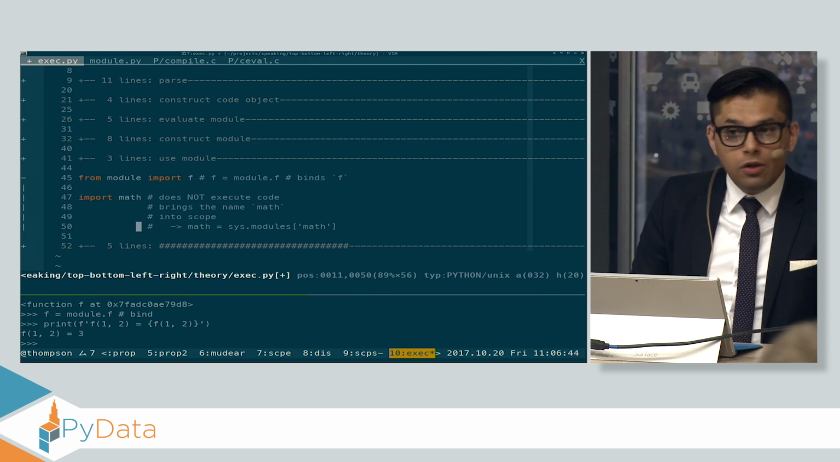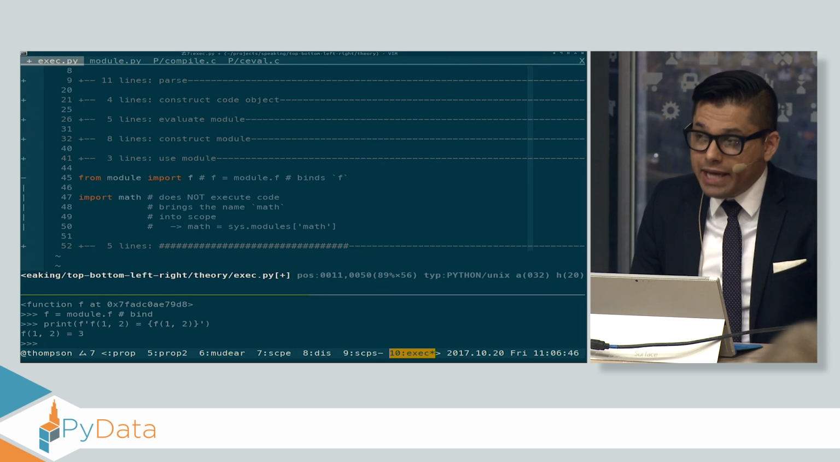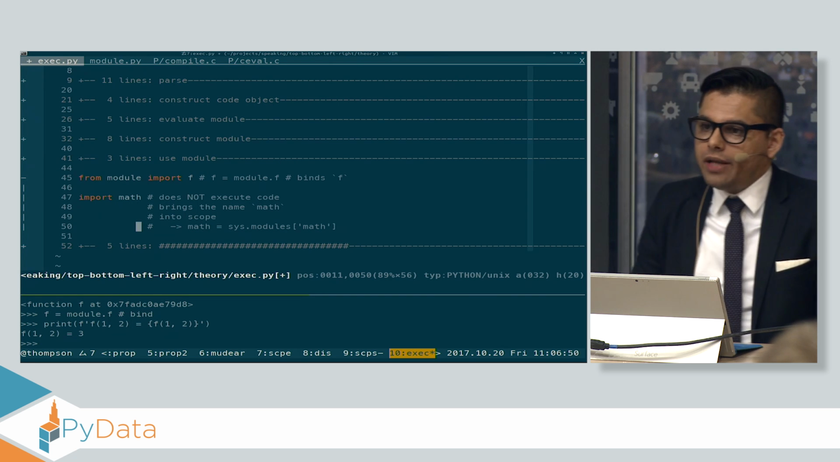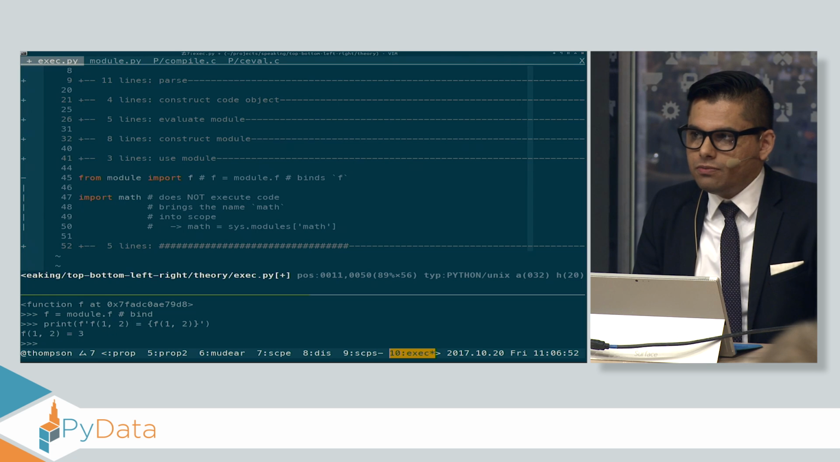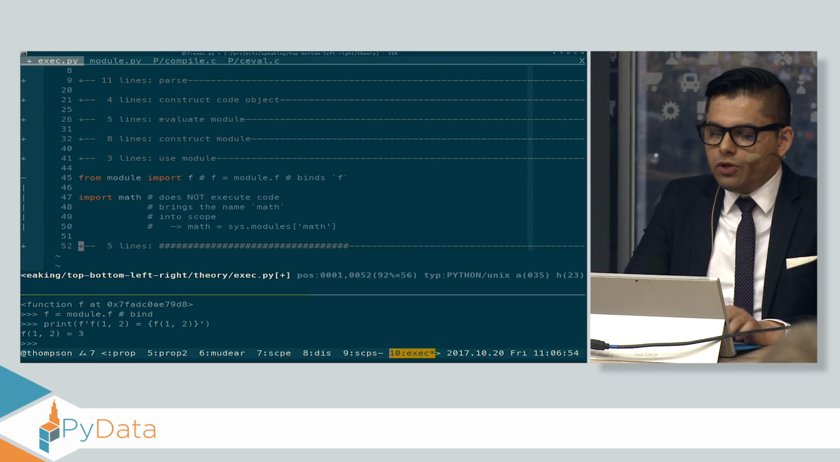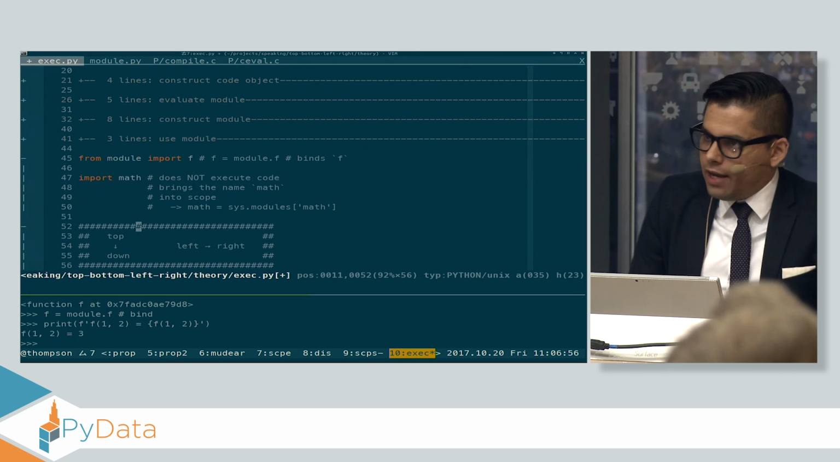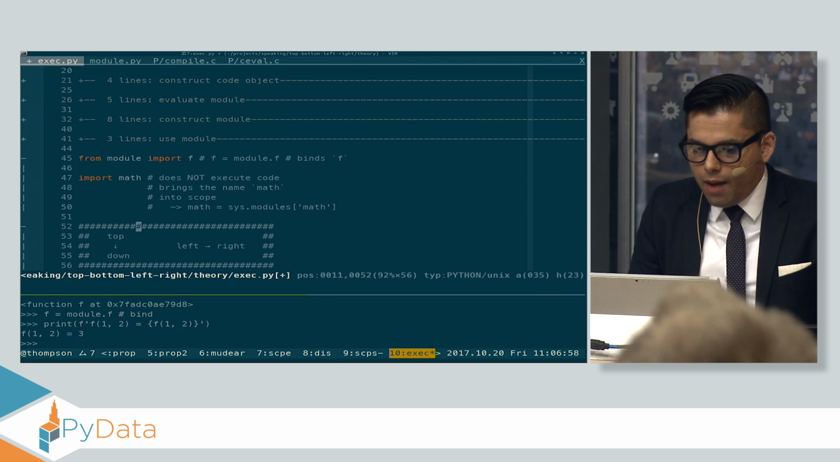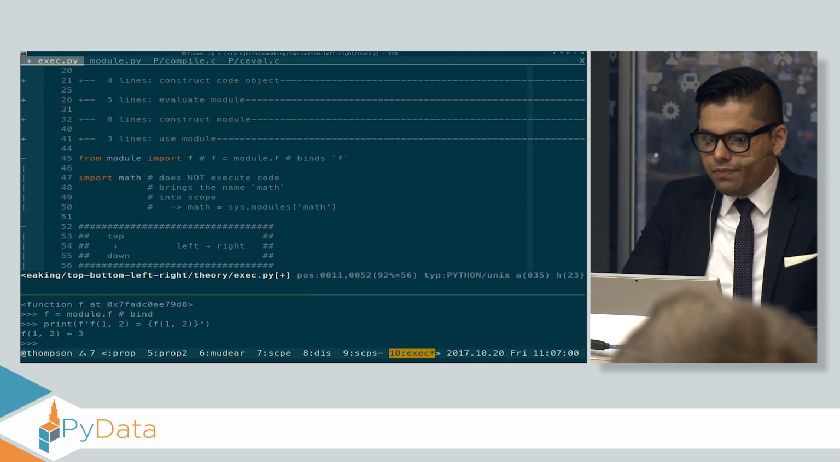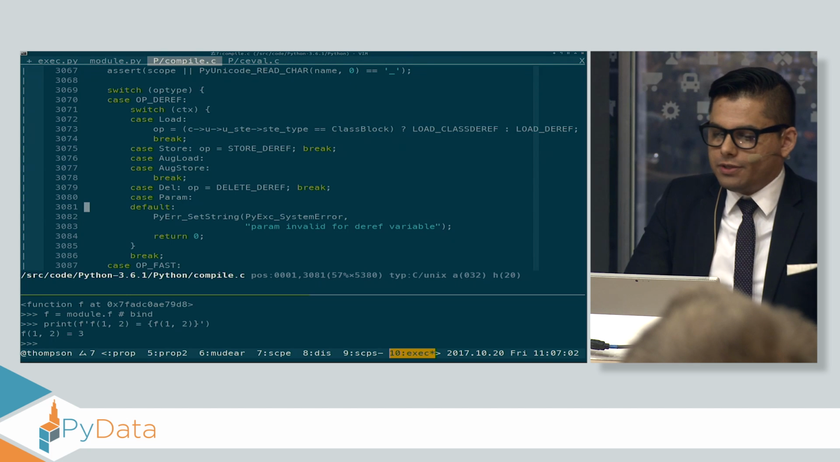Okay? The execution of code only happens as a side effect of when Python cannot find the module in sys.modules. Let's go back and let's answer every question. And think about this in very simplistic terms. Everything operates top down, left to right. Before we do that, I want to show you two small things.